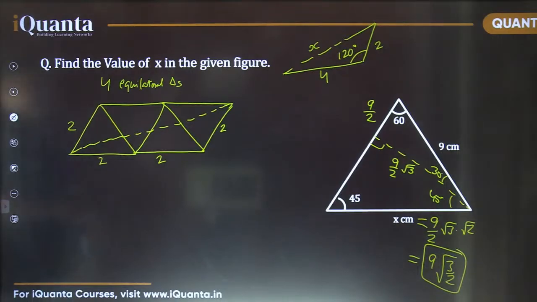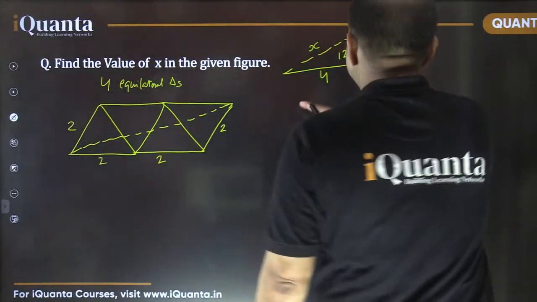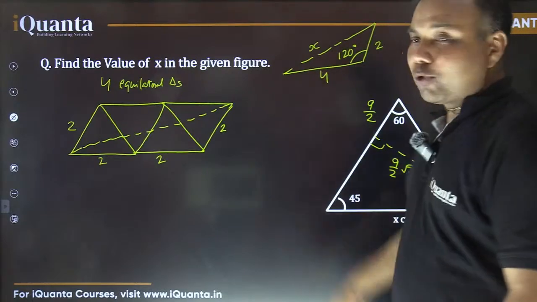Sine rule, okay? But you know only one of the angles. Do you know the other angles? We know the side lengths to be 2 and 4, but we don't know the angles opposite to them.